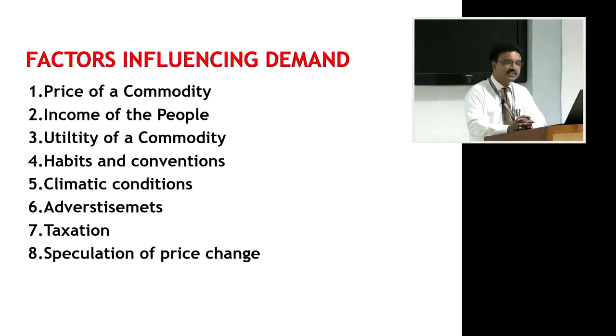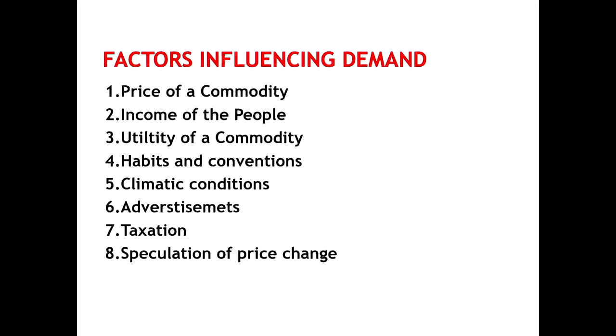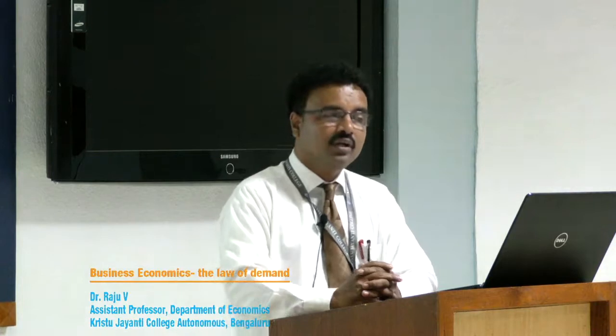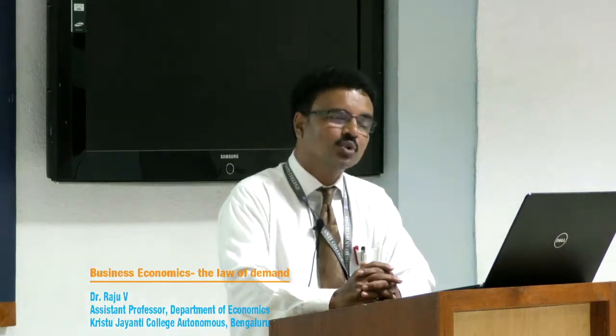Next, climatic conditions. During different seasons or climatic conditions, different quantities of goods and services will be demanded. For example, during summer, more and more soft drinks and white clothes will be demanded. During winter, more and more hot drinks like coffee and tea will be demanded. During the rainy season, there could be more demand for umbrellas, rain shoes and so on.